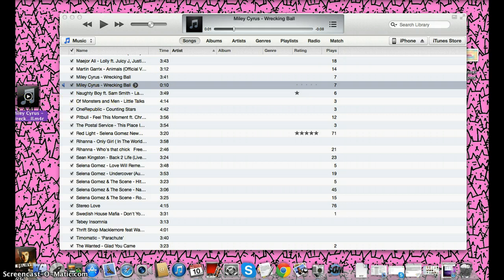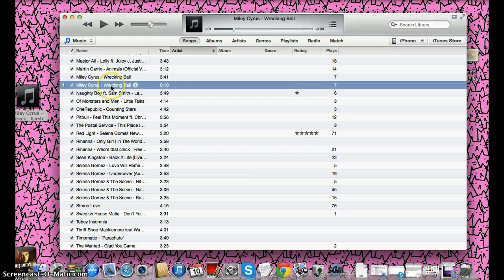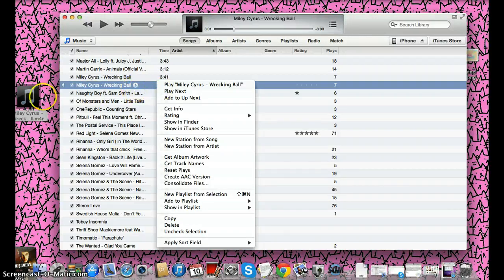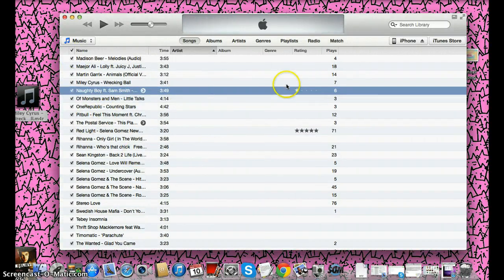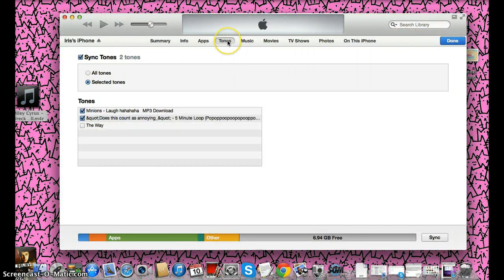Then you have to plug your phone into your laptop, obviously, and once you do that, delete the 10-second song, because it's already on your home screen anyways. You have to delete it in your iTunes, move to trash. Don't delete the real version, just delete the 10-second song that you made. Otherwise, it's not gonna go into your ringtone section. So anyways, click iPhone, and then click Tones.